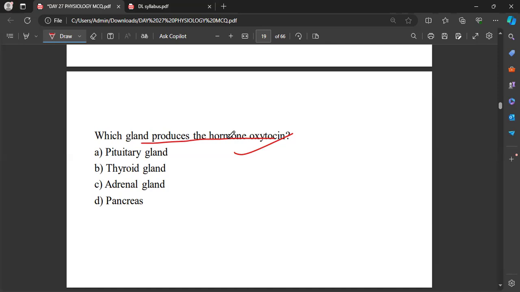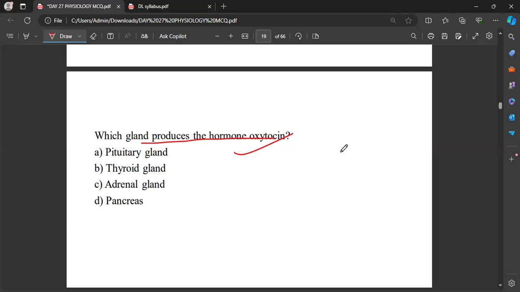Very good. Okay, this will be the pituitary gland, no doubt in that. Posterior pituitary. Whether it will be the adenohypophysis or neurohypophysis. Very good. That will be the neurohypophysis.